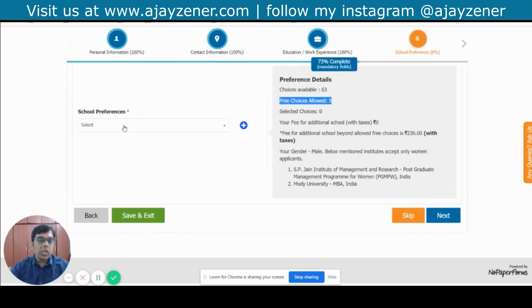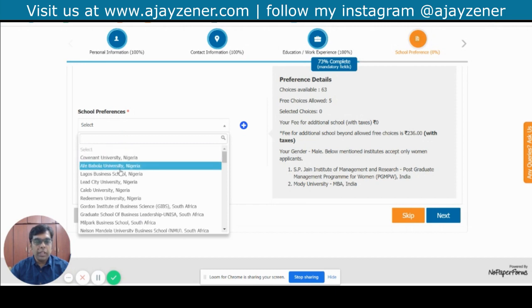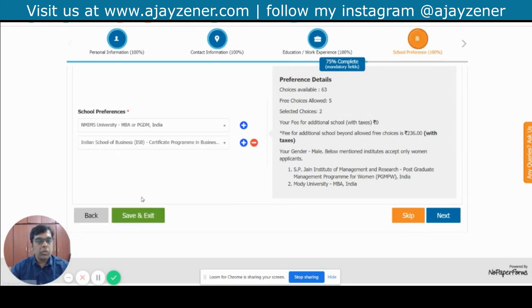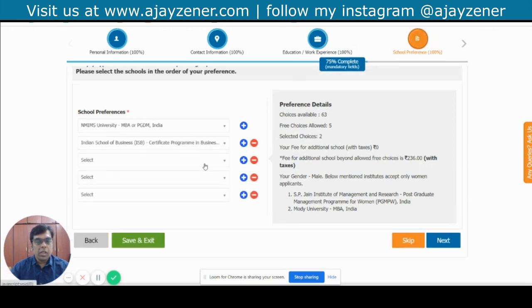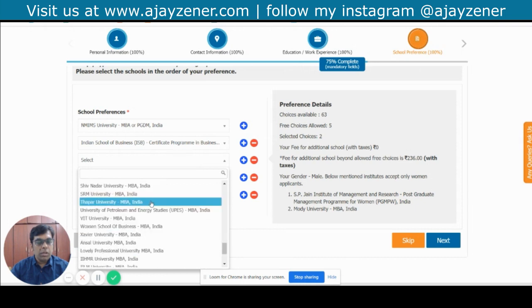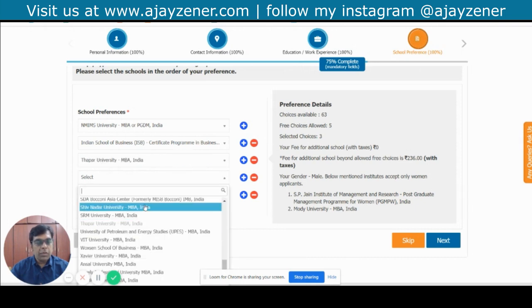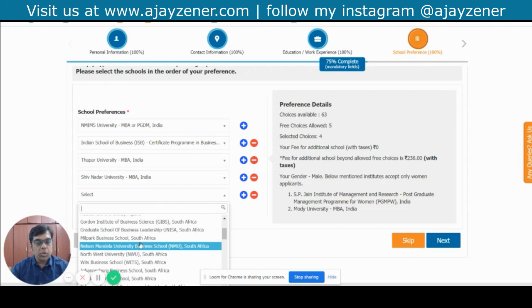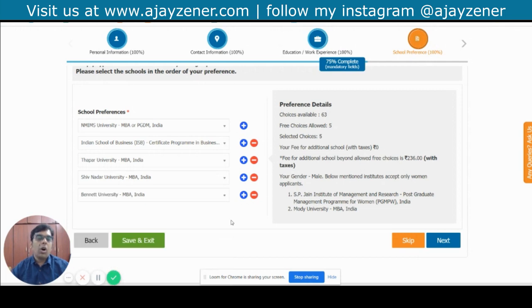Now I'm going to also tell you which colleges you can look at when you fill this up. So the first one is Narsee Monjee, and then I'm going to choose Thapar University. So I have Shiv Nadar University, and the last one I'm going to choose is Bennett. Almost all the colleges in this list are not great colleges as such, but NMIMS is one of the options that you're going to fill up for sure. And the other option that you're going to look for is the colleges where you can get into ISB. I just chose like that.